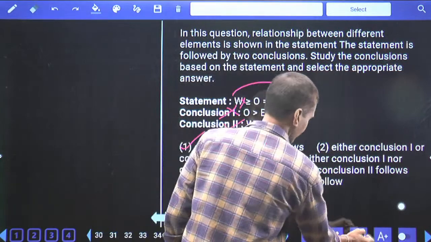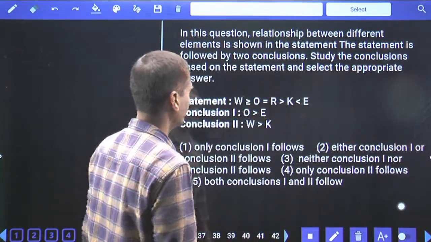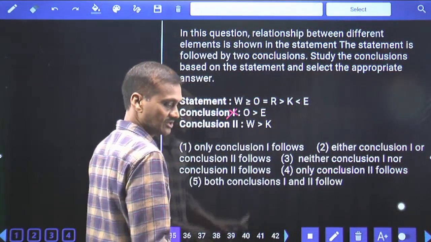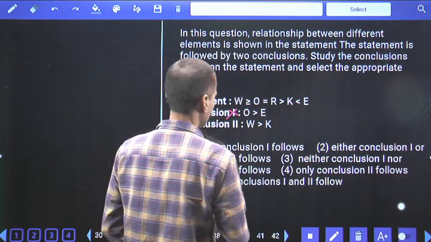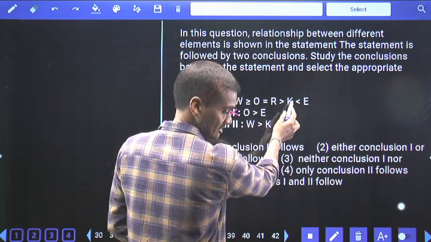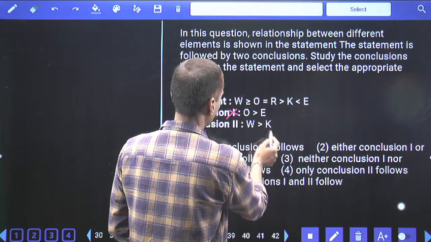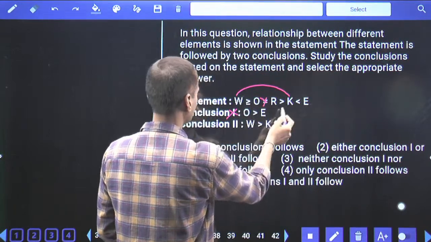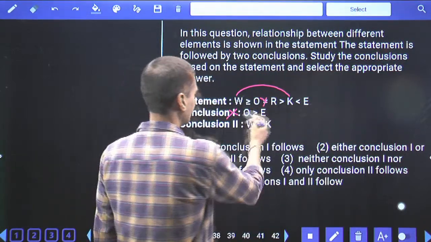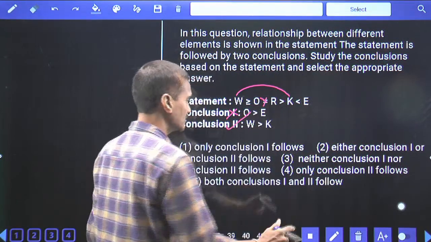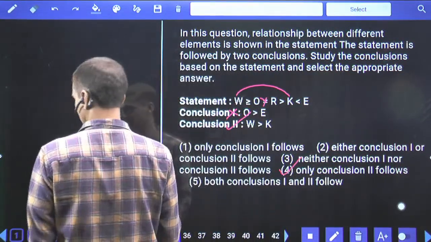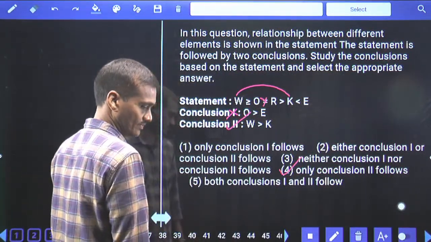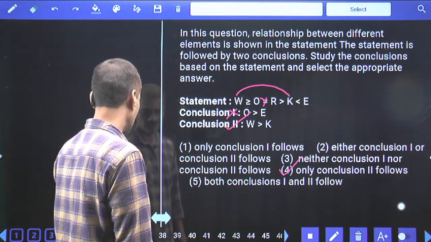Then coming to this 35. Now in this 35, the relation between O and E. O is here, E is here, between these two, one greater than, one lesser than, two opposite symbols, so no relation can be drawn. Then coming to the second, O and E, two opposite symbols. Then W and K. W is here, K is here, between these two, which symbol is common? Only greater is common. Hence W greater than K is always true. Only conclusion 2 follows, that is choice 4, question number 35. Then 35 is choice 5. Only 2. Done? Then coming to question number 36 onwards.